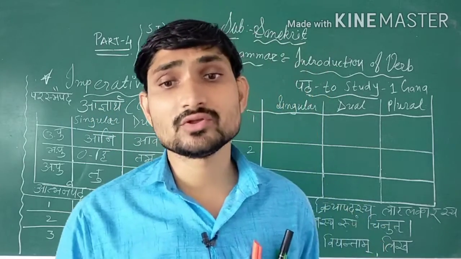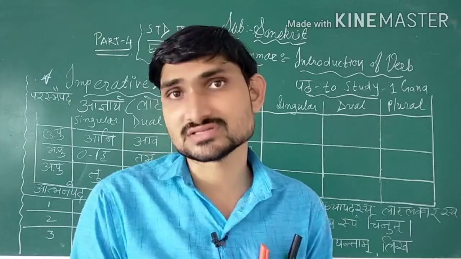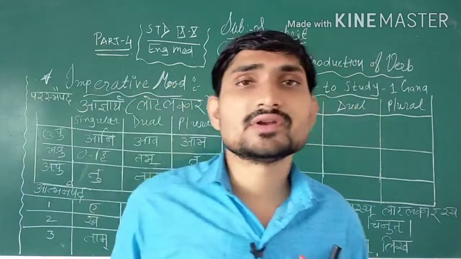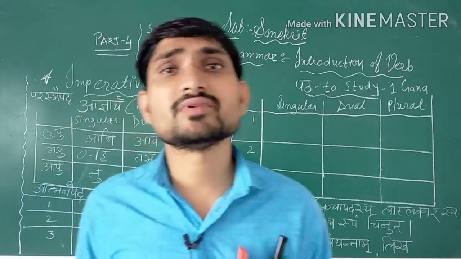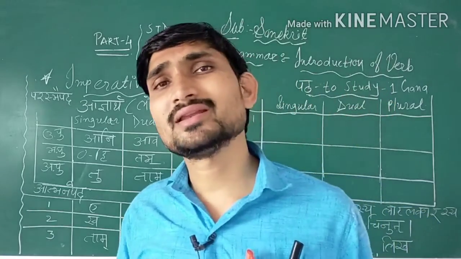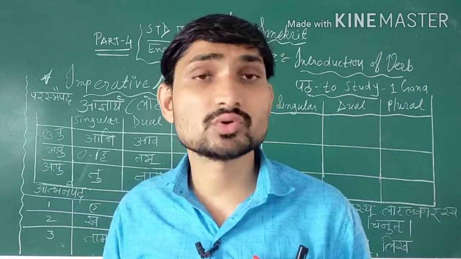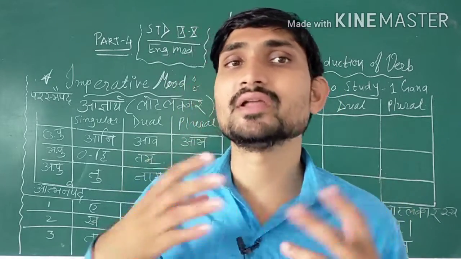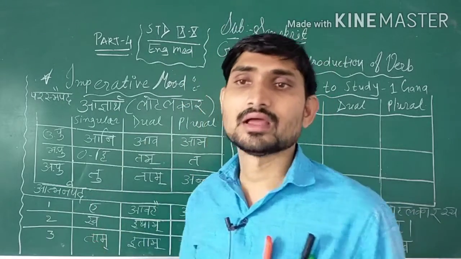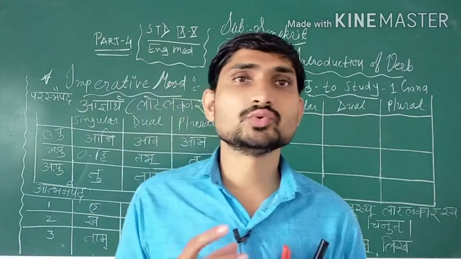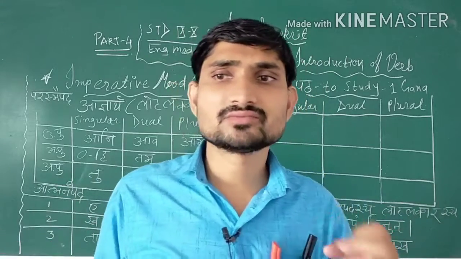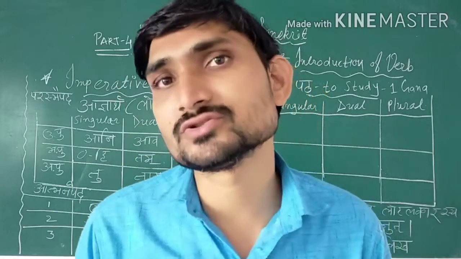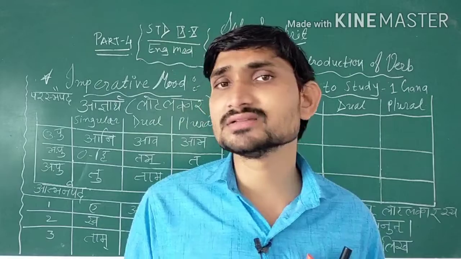Now at home you have to repeat this again and again, students. In your room you have to write it in bold handwriting, and then read it every day. If you read it every day, then it will easily memorize in your mind. If you read it only one day, it will not memorize properly. So you have to repeat this again and again, at least 2 times, and speak speedily every day. Let me speak one time: ani, ava, hi, tam, ta, tu, tam, antu, ye, a, vahe, a, mahe, swa, itham, dvam. Then tam, itam, antam. This way you have to speak speedily, students. If you speak speedily, then you will easily get it.